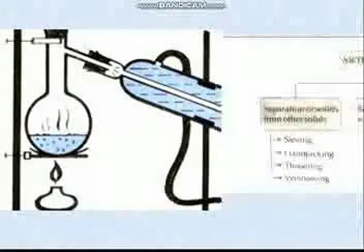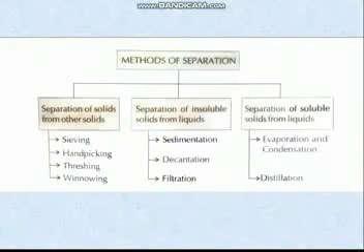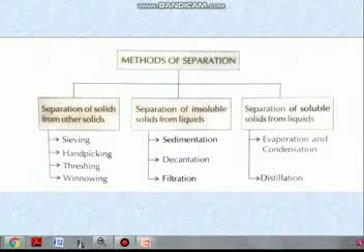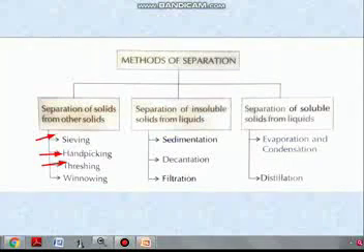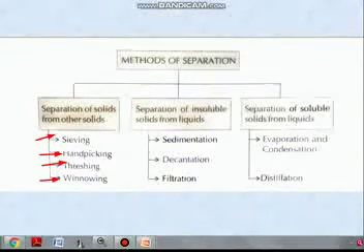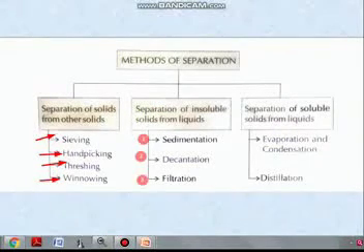The flowchart given ahead clearly mentions some methods of separation. We can learn methods of separation here. First, separation of solids from other solids. In this group, four methods are present: sieving, hand picking, threshing, and winnowing. These four methods come in which group? Separation of solids from other solids. Next group, separation of insoluble solids from a liquid. In this group, you first learn about sedimentation, decantation and filtration.